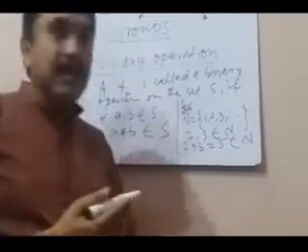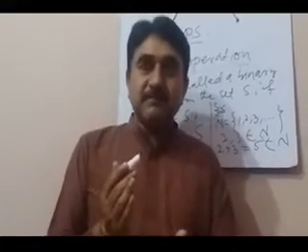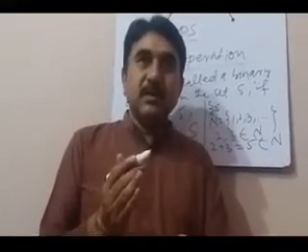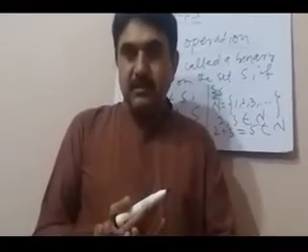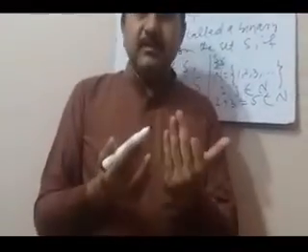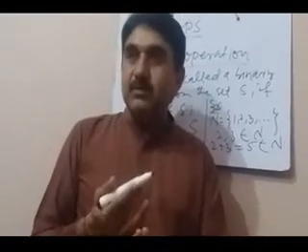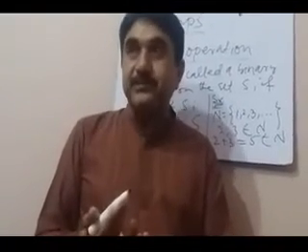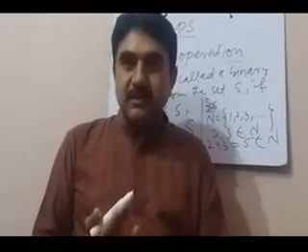Another example of the binary operation is that multiplication is also a binary operation on the set of natural numbers. That means if we take two elements from the set of natural numbers, for example 3 and 5, both belong to the set of natural numbers.